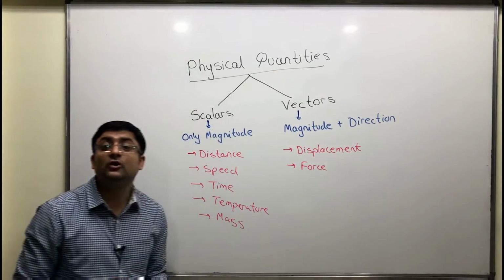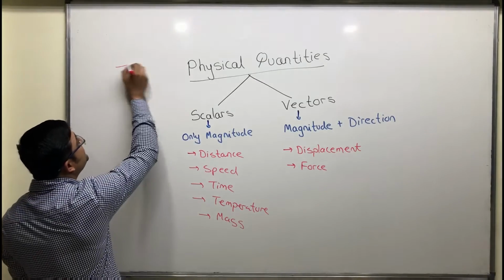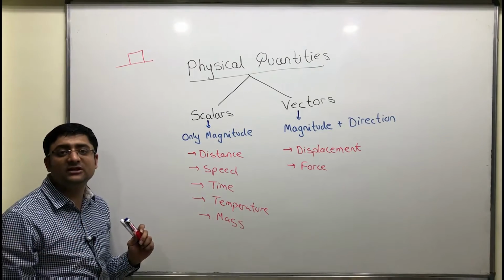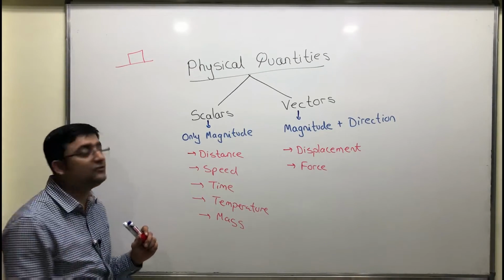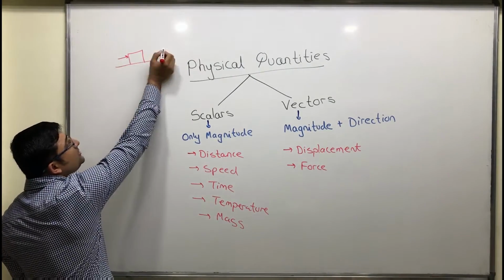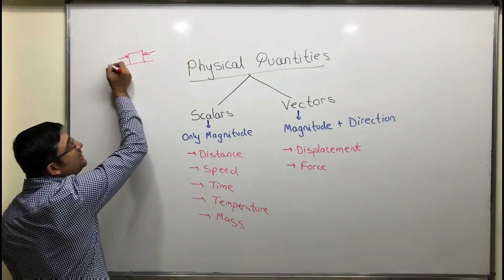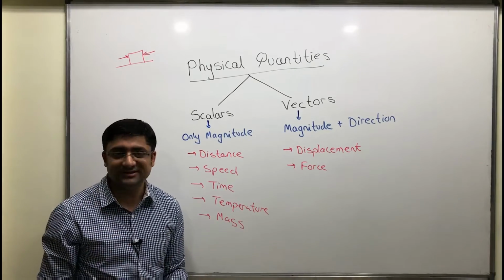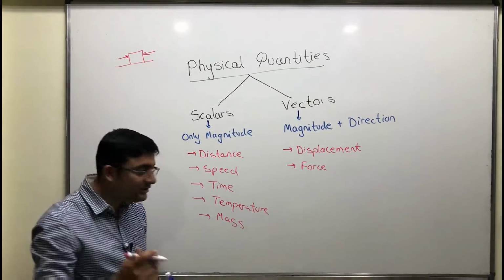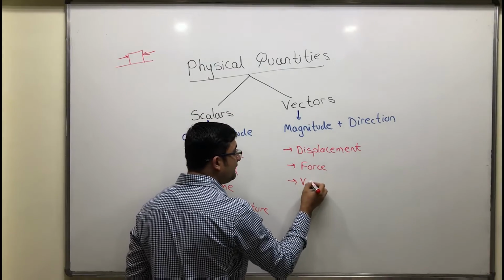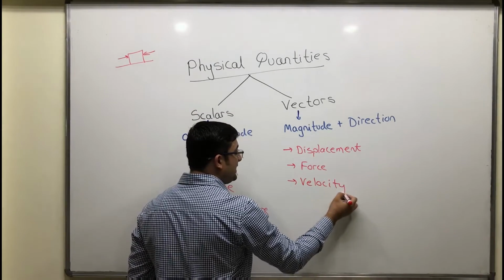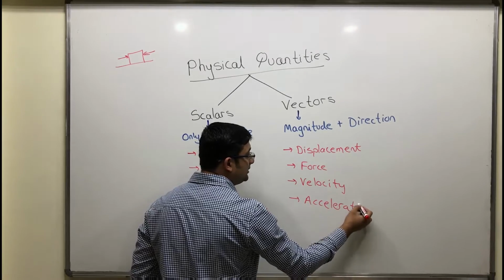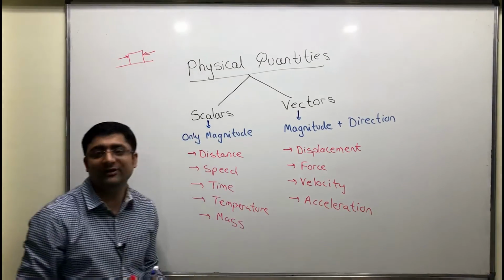Whenever we talk about force, we have to specify the direction. Why? Let's say a box is placed over here. If you apply a force of 10 newtons on this box, where will this box move? It depends on the direction of the force, right? If you apply a force over here, the box moves here. If you apply a force here, it moves over here. So whenever we talk about force, we have to specify the direction. Is this clear? So force is again a vector quantity. Similarly, we're going to learn velocity and acceleration. These are two things which we haven't learned so far, which we'll shortly learn. So these are also examples of vector quantities.